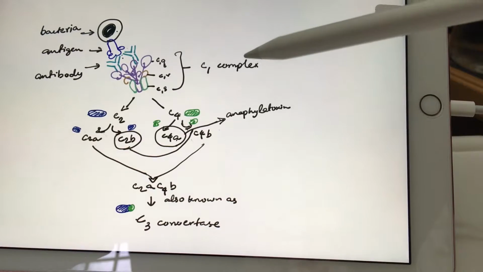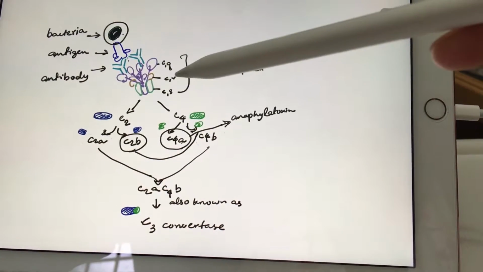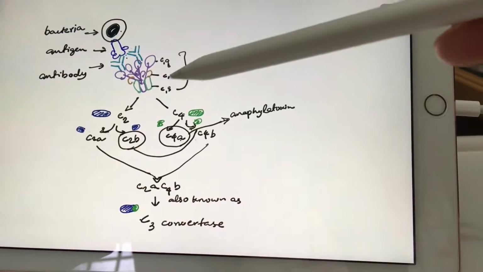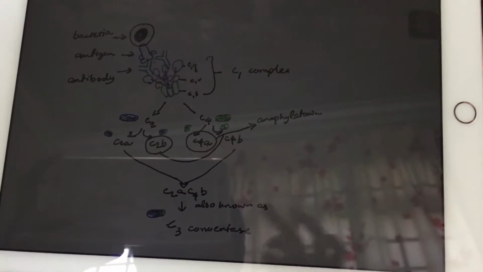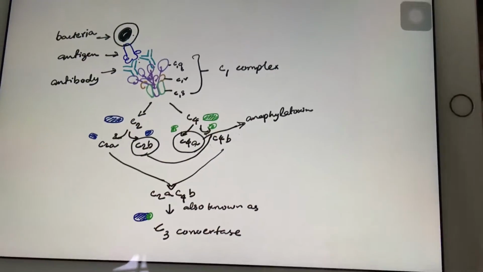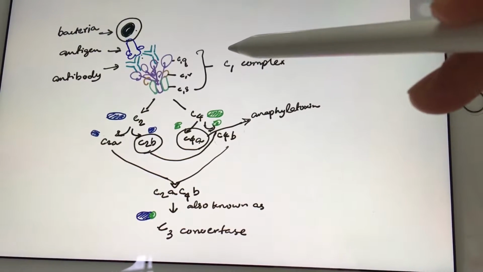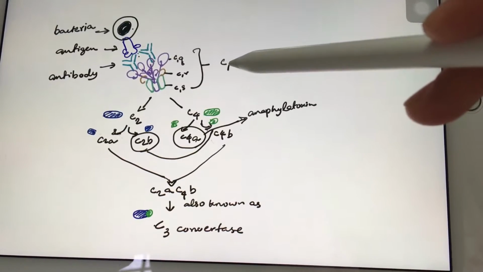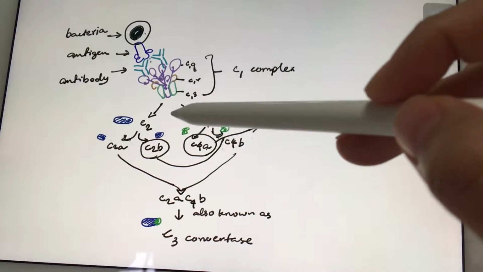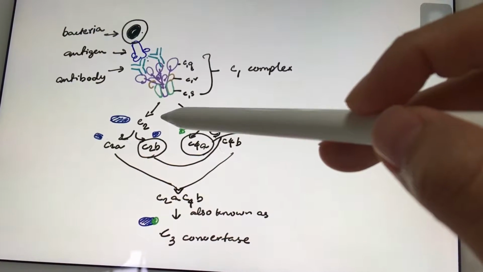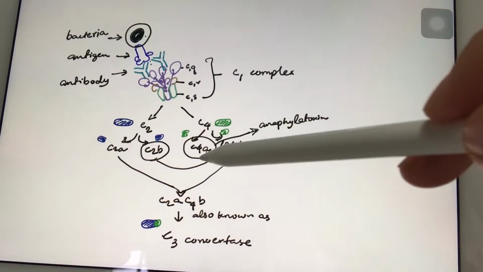The C1 complex is a complex protein that consists of 6 molecules of C1q, 2 molecules of C1r, and 2 molecules of C1s. The C1 complex contains C1 protease, which helps to cleave C2 into C2a and C2b, and C4 into C4a and C4b.